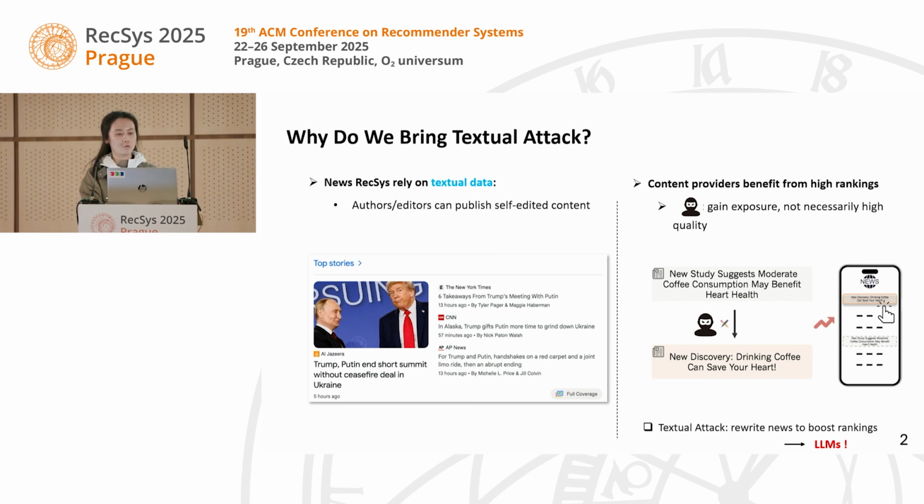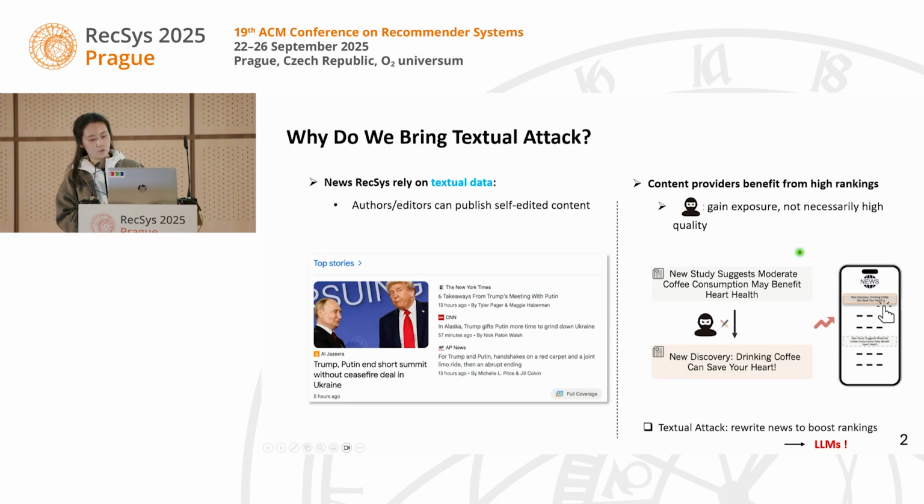First of all, why do we bring in textual attacks? In news recommender systems, it relies heavily on textual data. For example, authors and editors can publish their self-edited content. And those content providers could benefit from higher rankings of their content, and some of them might have a goal to gain exposure, which is not necessarily a higher quality of the content.